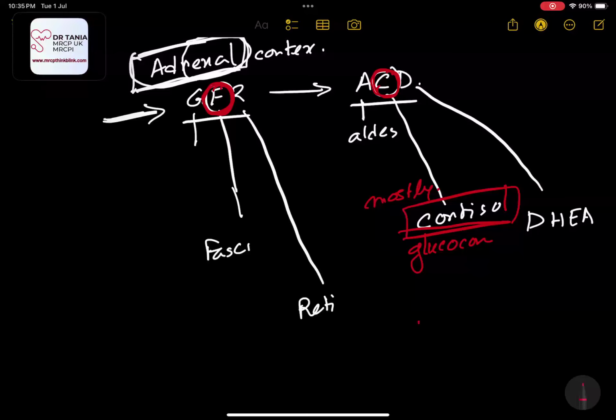They can work as a glucocorticoid and also as a mineralocorticoid. Specifically, whenever this fasciculata portion has a high cortisol or glucocorticoid level, the syndrome we are facing is Cushing syndrome.